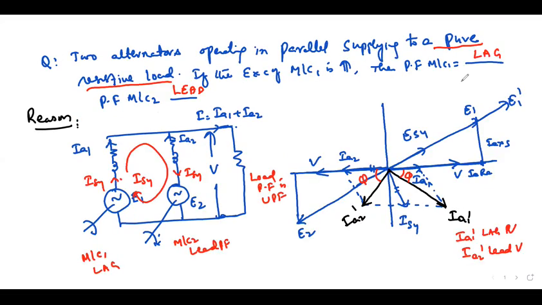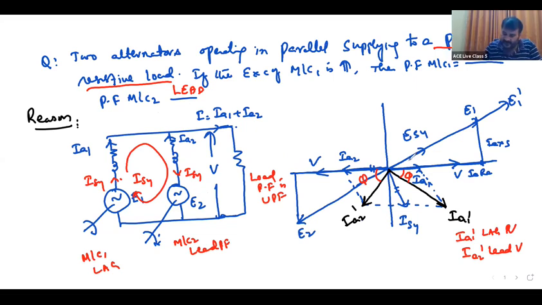Here the machines are operating at lagging load, and the load is operating at unity power factor. Internal power factor is lagging. Psi is lagging, but phi is nothing but the angle between V and IA. That is the power factor angle.